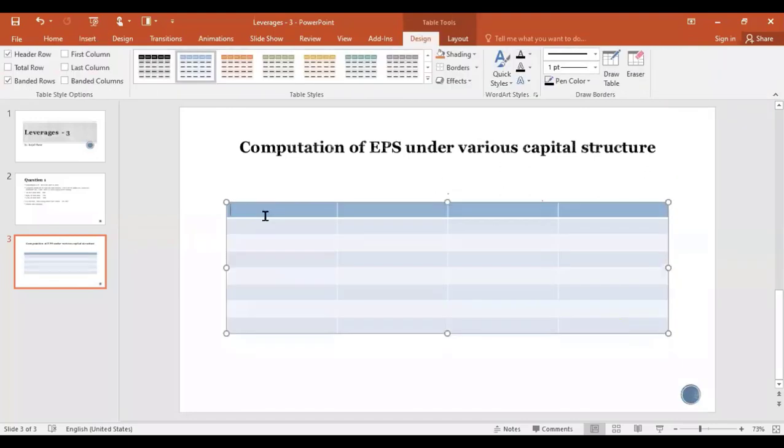So first is plan number 1, plan 2, and plan 3. Remember this part, okay?